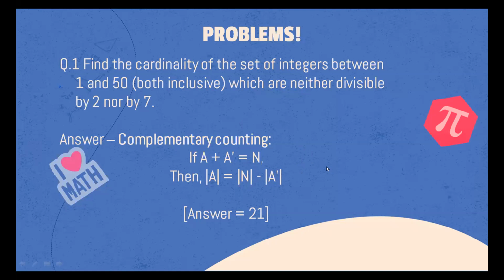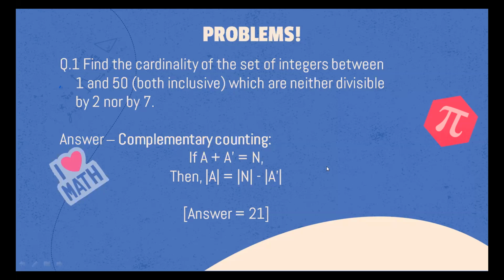Because we have 25 numbers which are divisible by 2, and there are 7 that are divisible by 7, but there are 3 even multiples of 7. There's 14, there's 28, and there's 42, which are even multiples of 7.